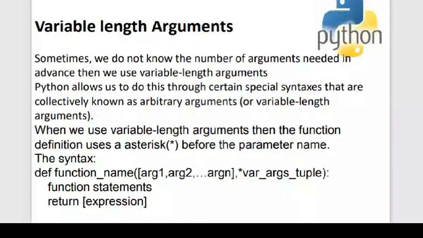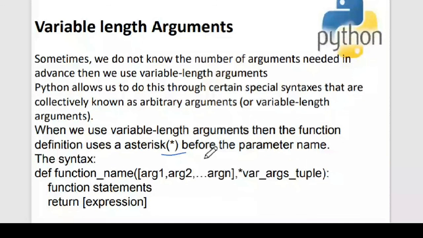That is called arbitrary arguments. To represent these arbitrary or variable length arguments in the function definition, we put an asterisk in front of the parameter name.